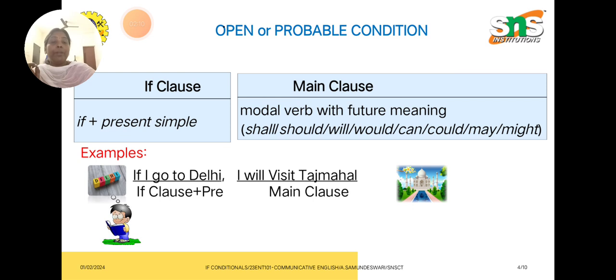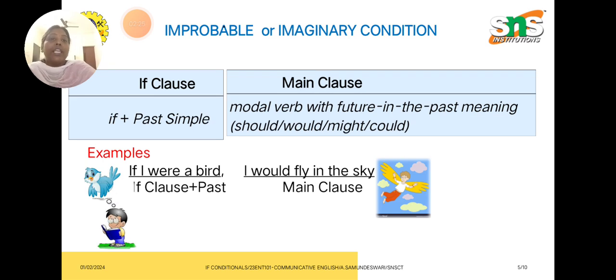So in this open or probable condition, the sentence structure is if plus simple present tense. In the main clause, you can use will or shall along with the first form of a verb. The second form is known as the improbable or imaginary condition. The structure for constructing an improbable or imaginary condition is if plus simple past tense. In the main clause, you have the past form of will and shall, and modal auxiliaries such as would, should, could, might, and so on.